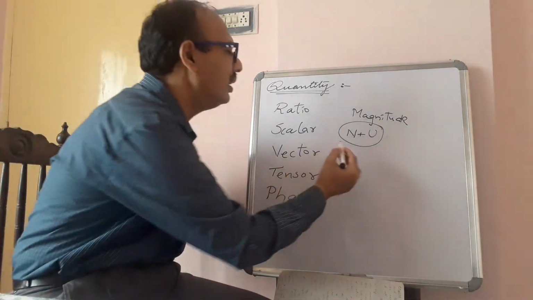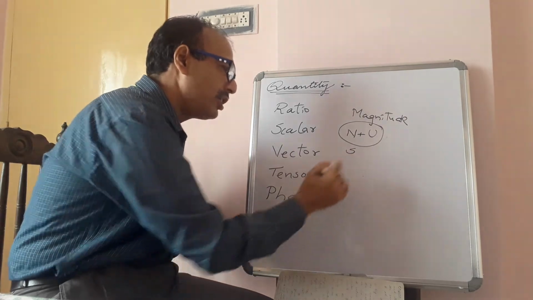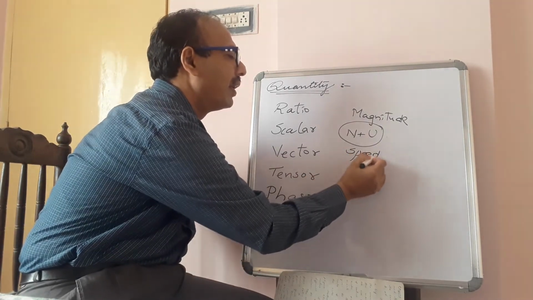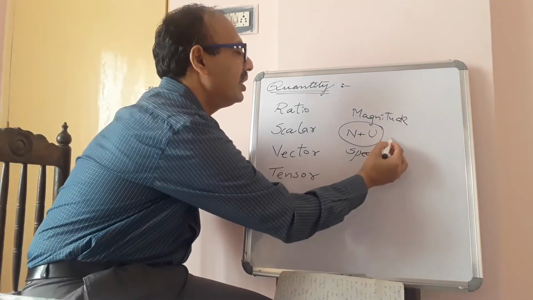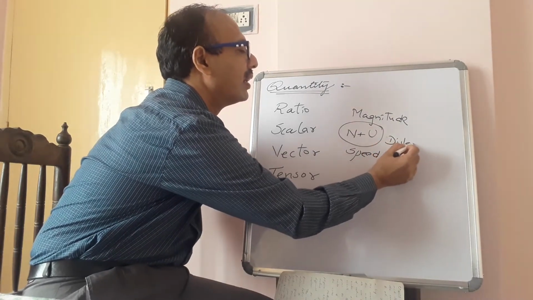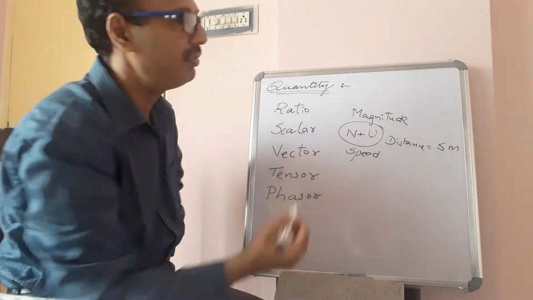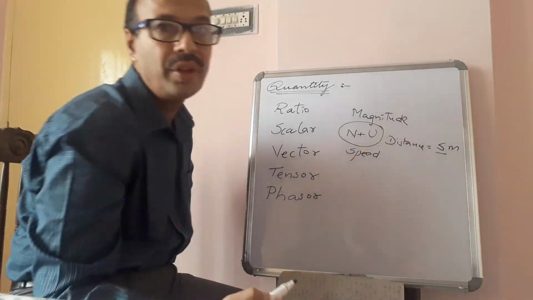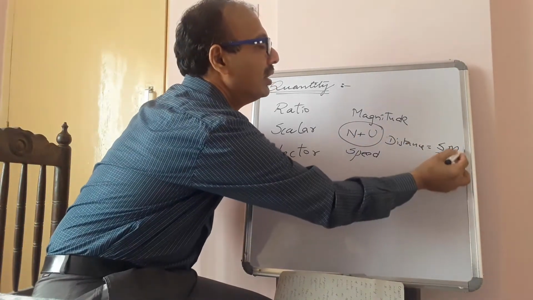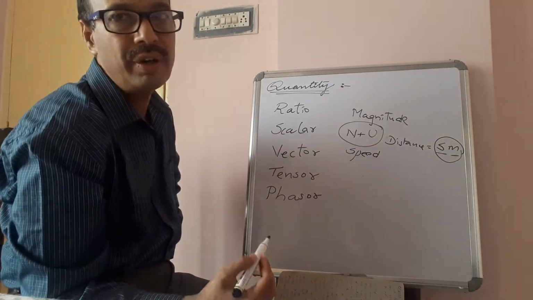For example, speed, distance. Distance we will say 5 meters. 5 is the numeric value, meter is the unit. So this is the magnitude of distance.